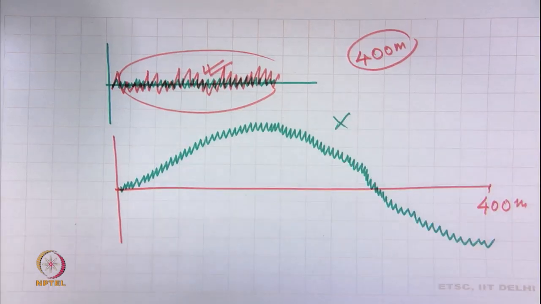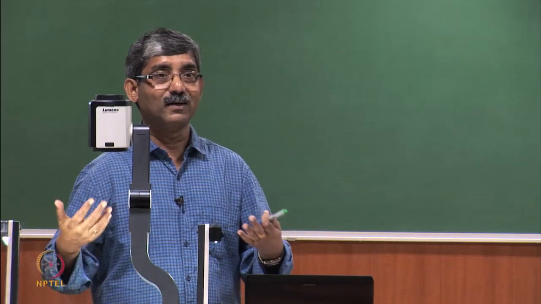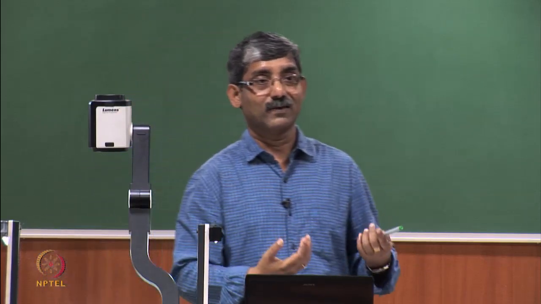We can see the nature of the wave and analyze it.